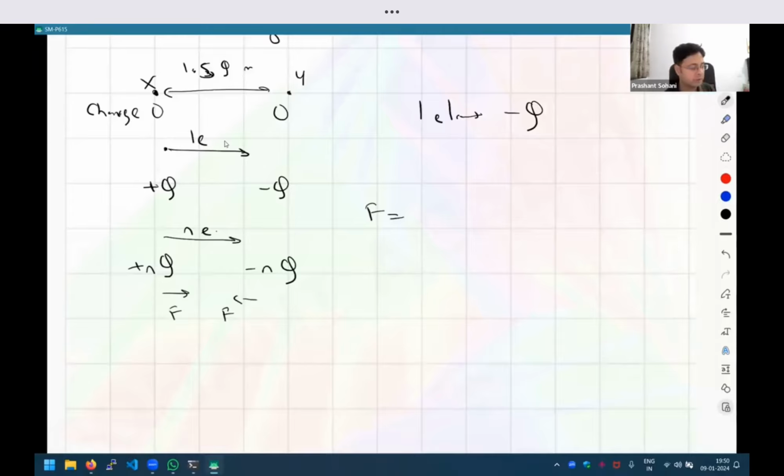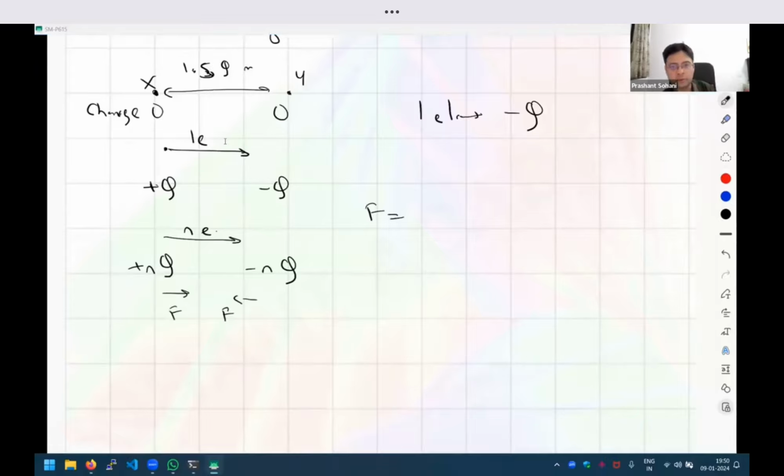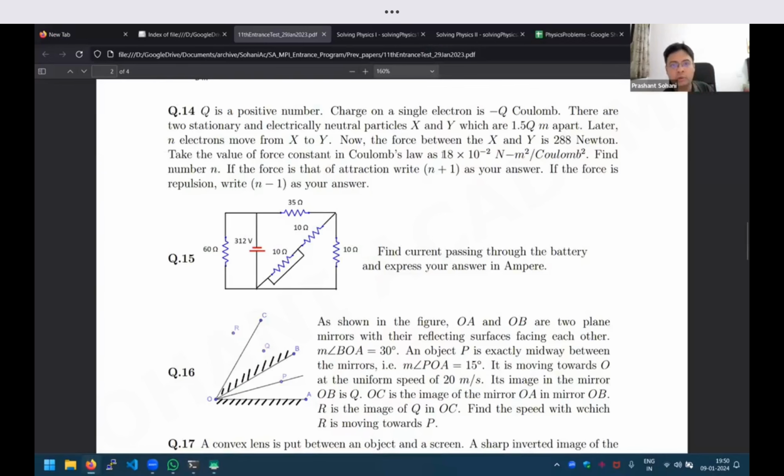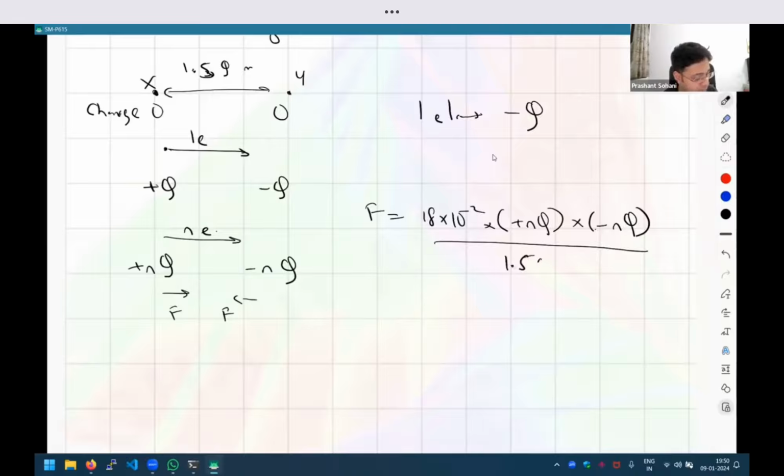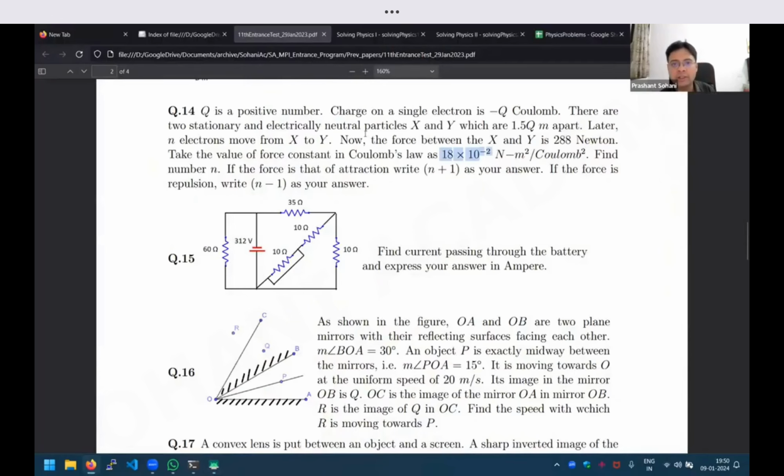Coulomb's law: we need Coulomb's constant, which is 18 into 10 raised to minus 2, times the product of the two charges, the first charge into the second charge, upon the square of the distance between them, 1.5 squared. This is the force acting, and we are given that its value is 288 Newton.